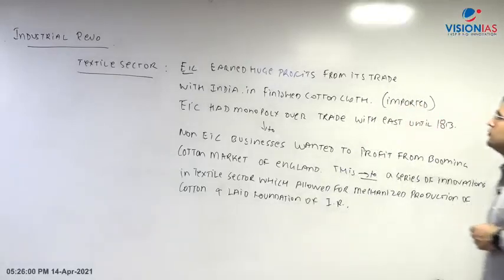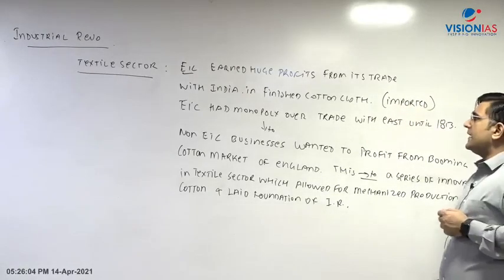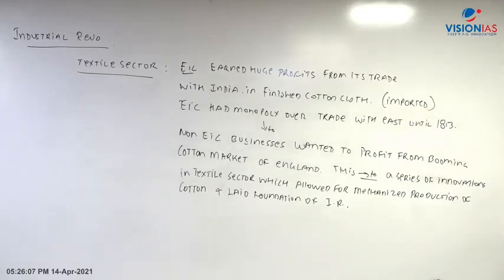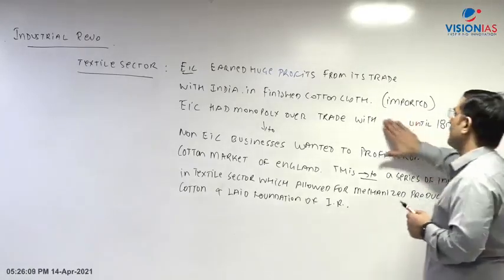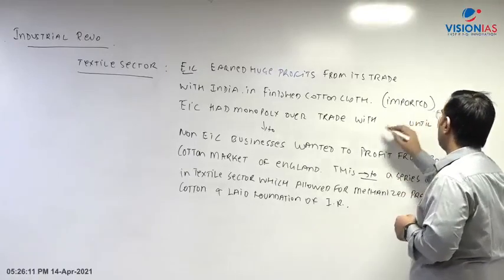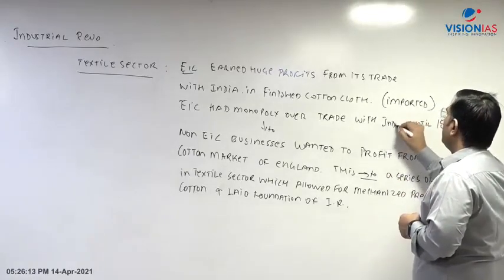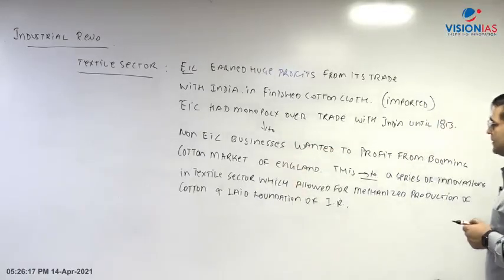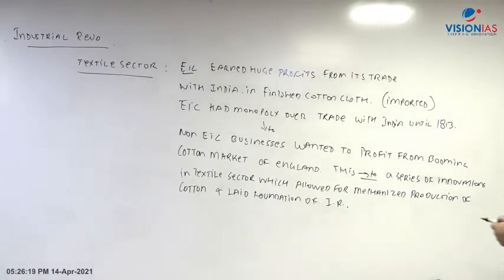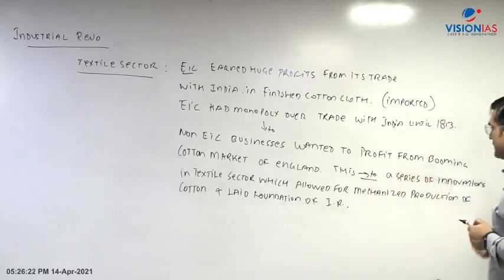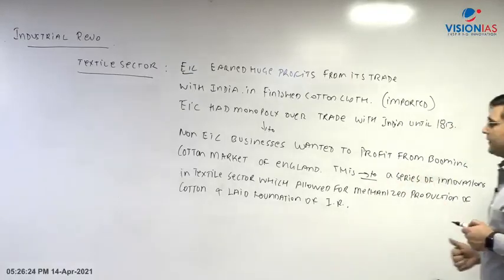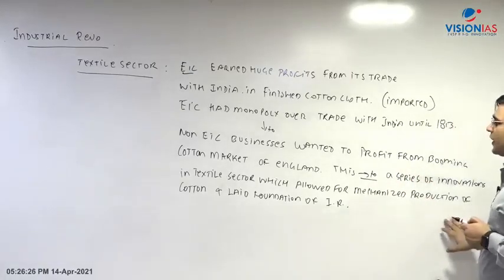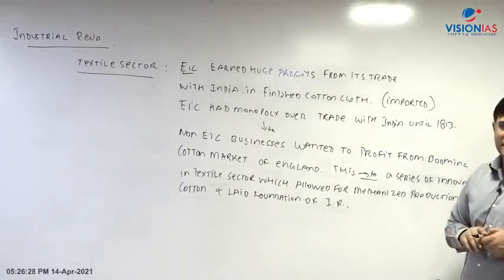Right, so EIC earned huge profits from its trade with India in finished cotton cloth. It used to import. EIC had monopoly over trade with the East until 1813. East means India. Okay, with China it had till 1833. With India until 1813. This led to non-EIC businesses wanting to profit from the booming cotton market of England. This led to a series of innovations in the textile sector which allowed for mechanized production of cotton and laid the foundation of the industrial revolution.